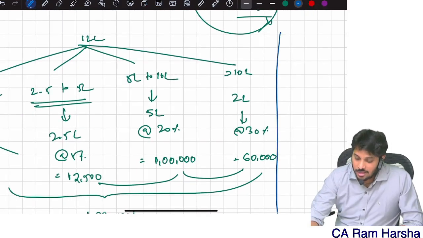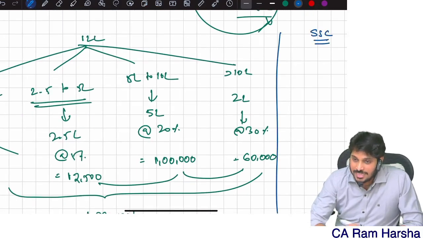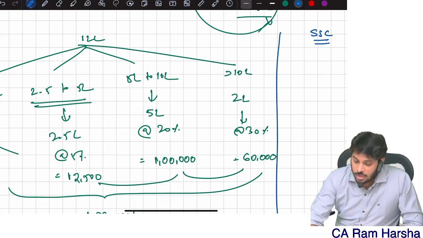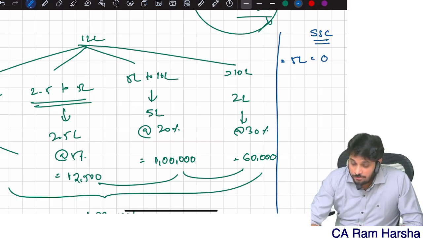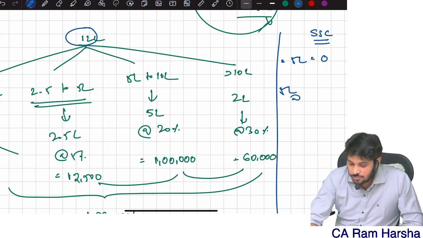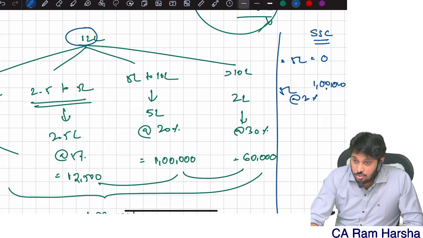So suppose 12 lakhs is there. Now I will compute from the super senior citizen point of view. First 5 lakhs 0. 5 lakh to 10 lakh. The super senior citizen has 12 lakhs income, so the 10 lakhs slab is also there. So 5 lakh to 10 lakhs means 5 lakhs straight away 20%, 1 lakh. Yes or no? So straight away how much is it? 1 lakh.